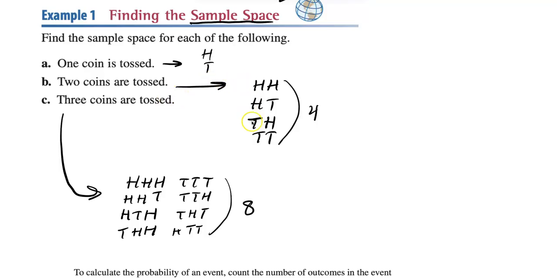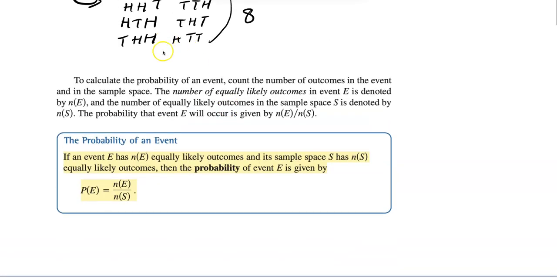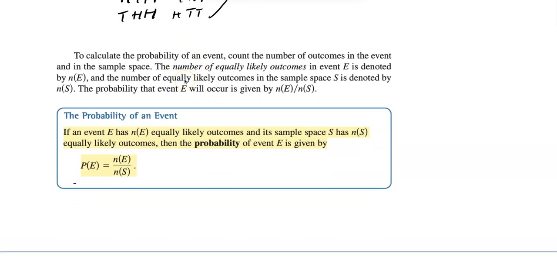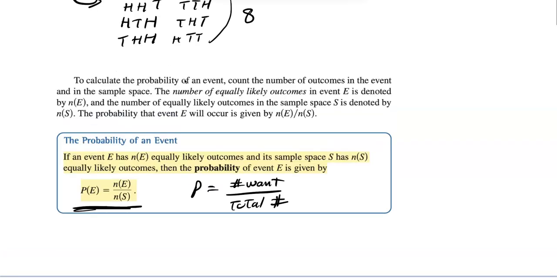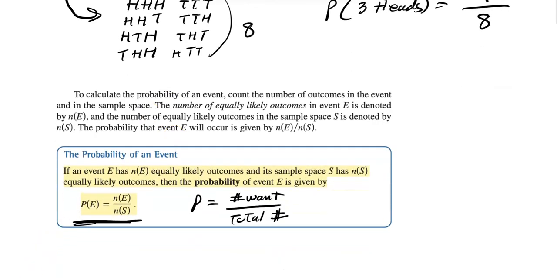You just list out all the possibilities, and then if I ask you, what are the odds of getting all 3 heads? It'll be 1 out of 8. So now you understand what a sample space is. It's about how you find the probability of an event. In general, the probability of an event is just the number you want over the total number. That's it. Like my example here, if I asked what's the probability of getting 3 heads? Well, how many times did 3 heads come up? Only once, out of 8 different possibilities. So 1 out of 8. That's how you do probability.